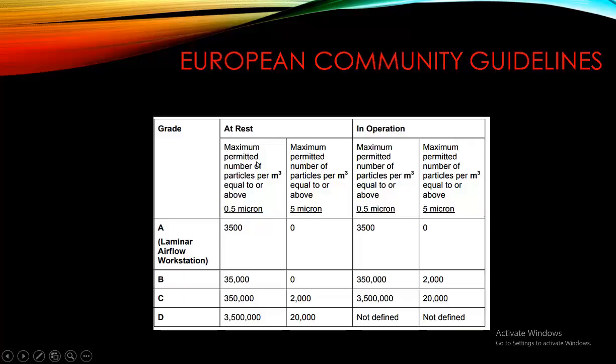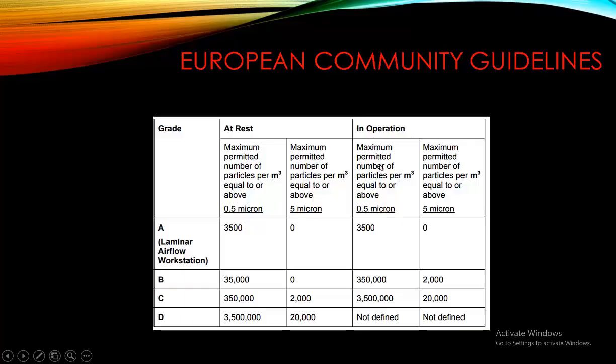Similarly, these are allowed at rest. For the maximum number of particles per meter cube equal to or above 5 micron, in grade A we cannot allow them. Similarly, in grade B we do not allow particles whose size is above 5 microns. In class C 2000 and in class D 20,000 particles are allowed per cubic meter. These are at rest.